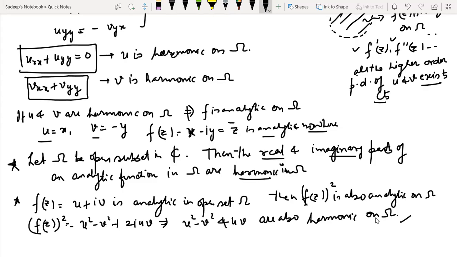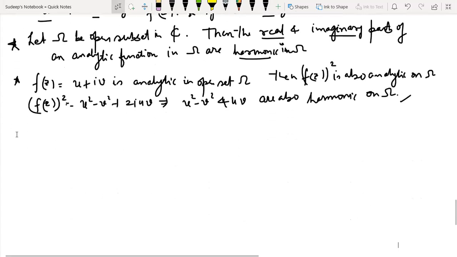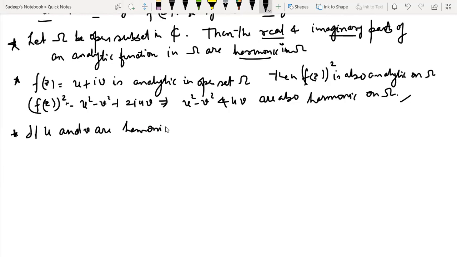So this one should be taken care of. And if there are two functions u and v which are harmonic, I think you can prove this on your own, so I'm not going to prove it. I'm just going to write that if u and v are harmonic functions, then their linear combination is also harmonic.